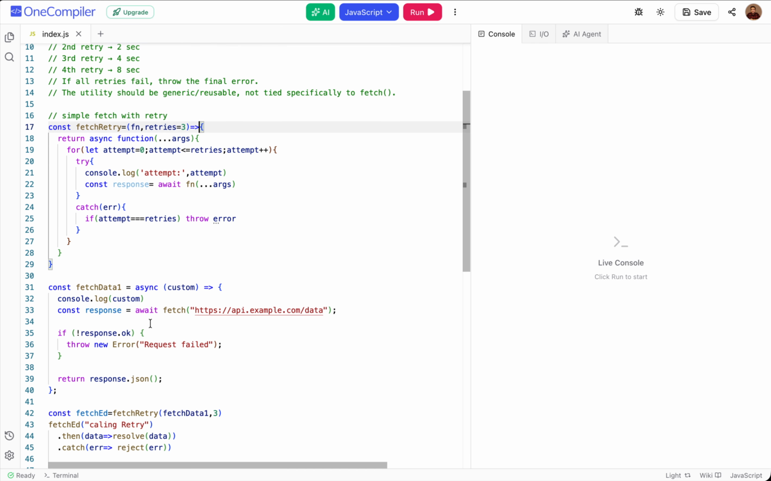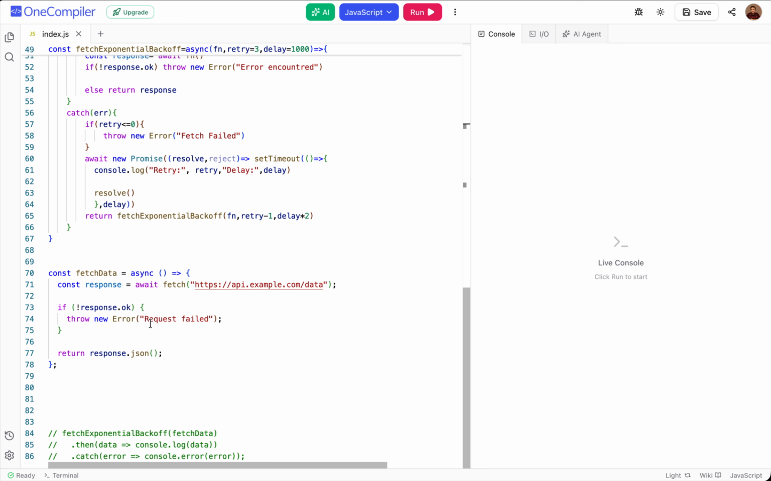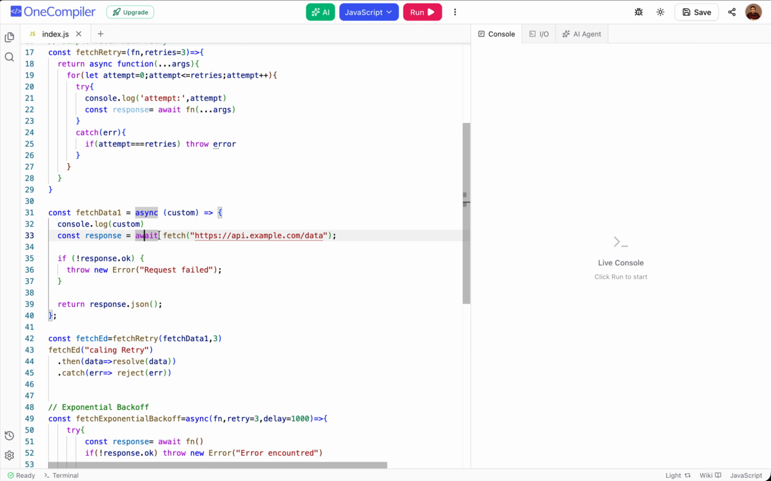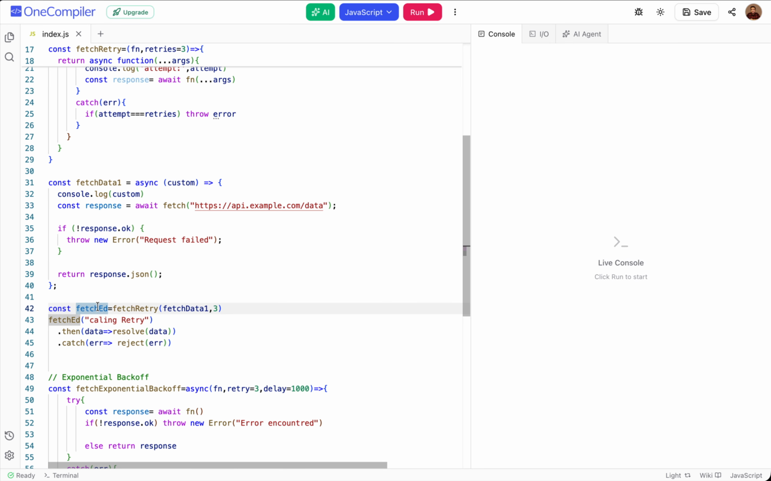So let us run it once. This is the implementation of fetch with retry, and this is our simple fetch data function which hits a custom general API, throws an error, and returns a response. This should be very clear to you. This is an asynchronous function. We are calling fetch with await because fetch returns a promise. We need to await it, or you can use then and catch. It's all up to you.